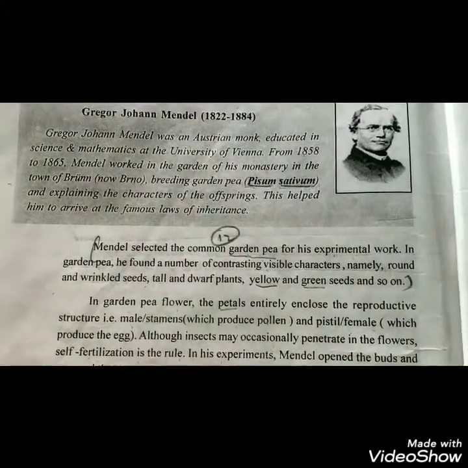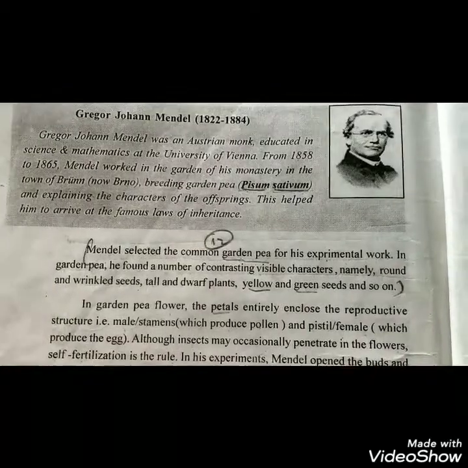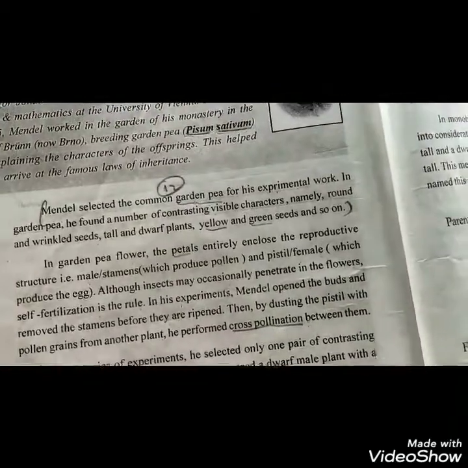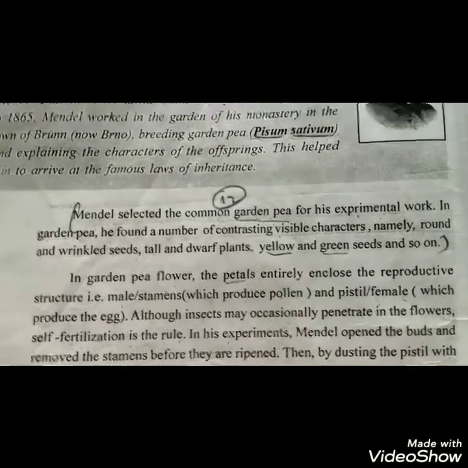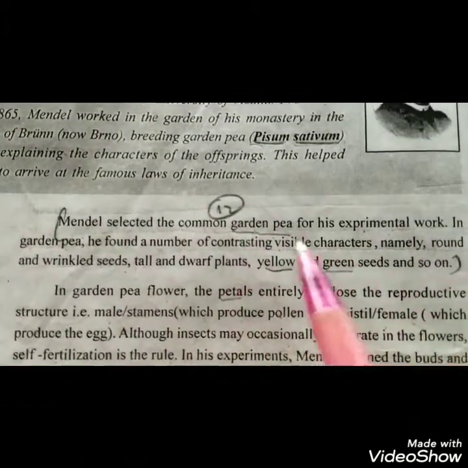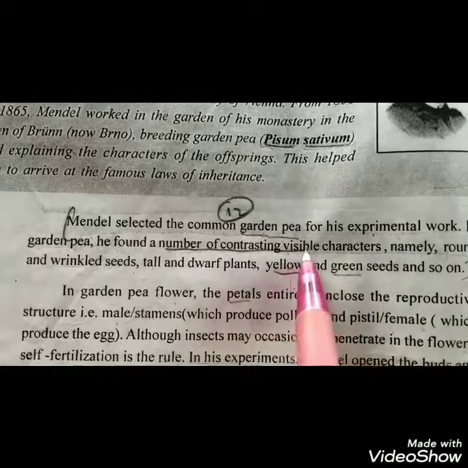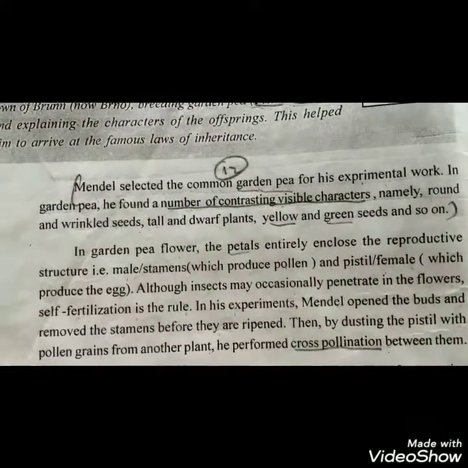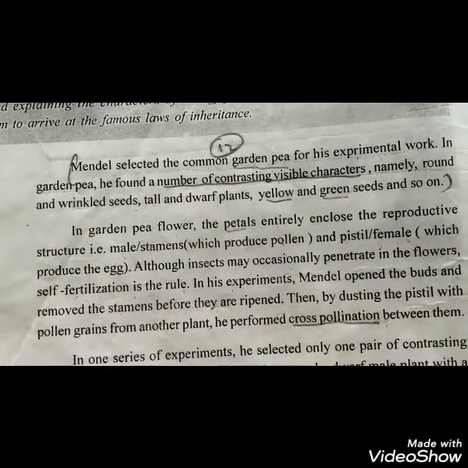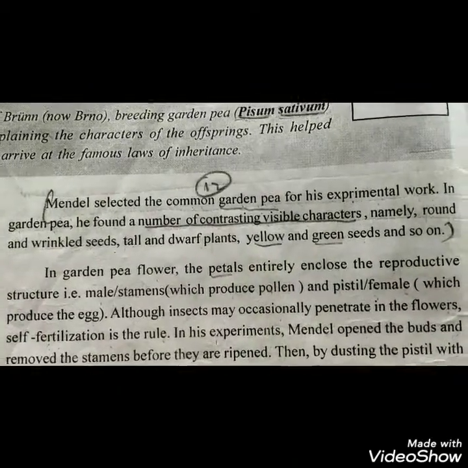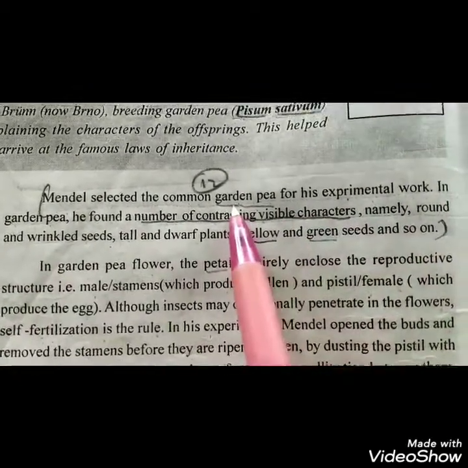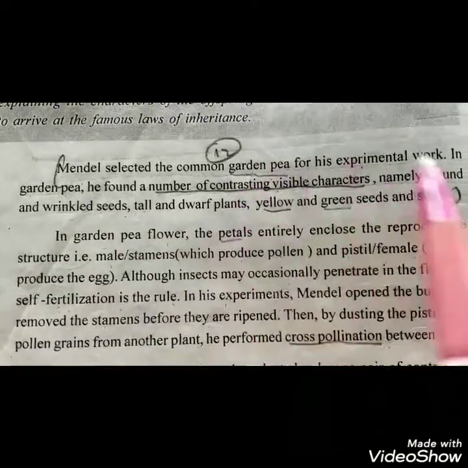So among different types of plant life, why did Mendel select the garden pea? Mendel selected the garden pea because of a number of contrasting visible characters, different types of contrasting visible characters. Due to that, Mendel selected the garden pea for his experiment.